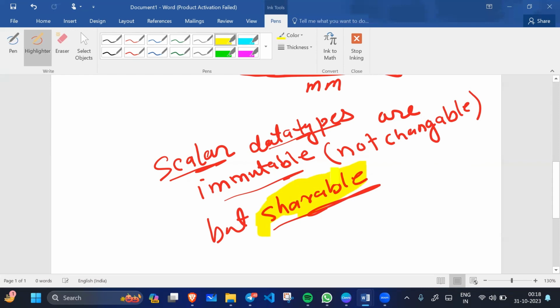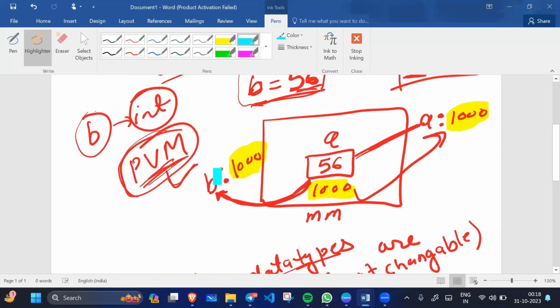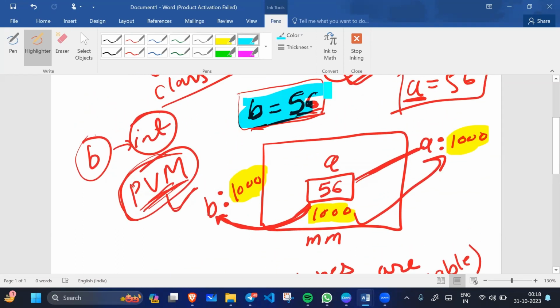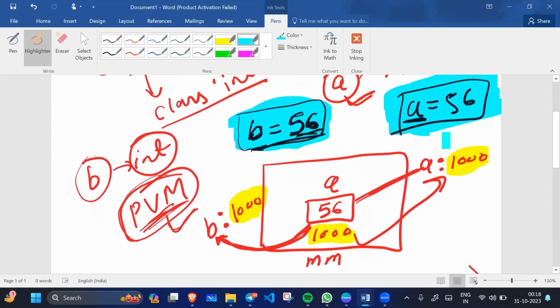Shareable means, as we can see, for example, b is an integer data type, and a is also an integer data type. So both are different objects, and both are scalar objects, both are scalar data types.